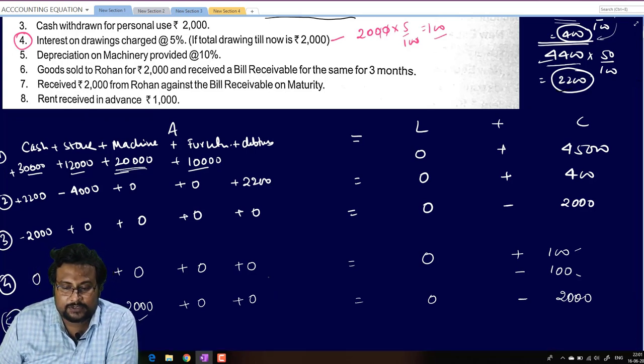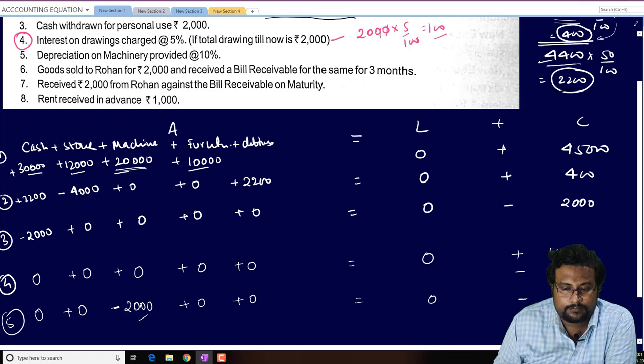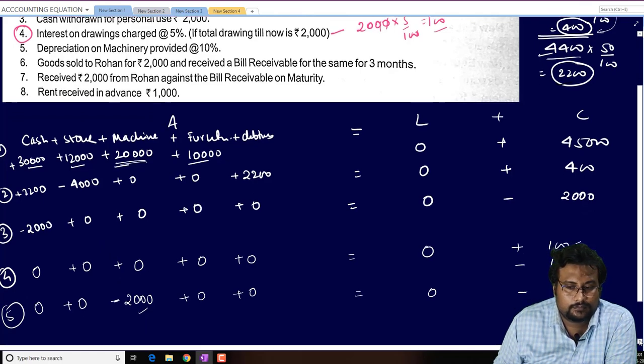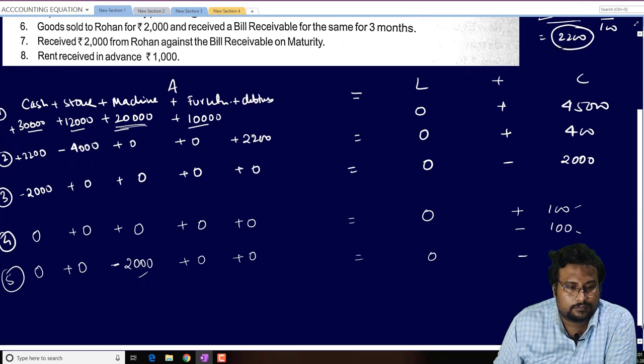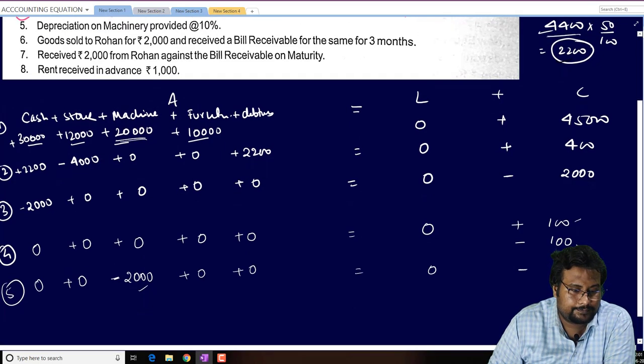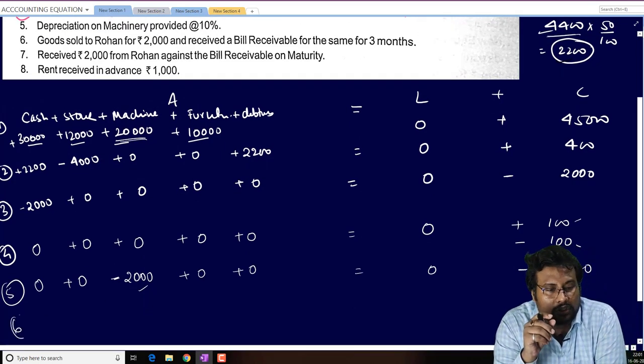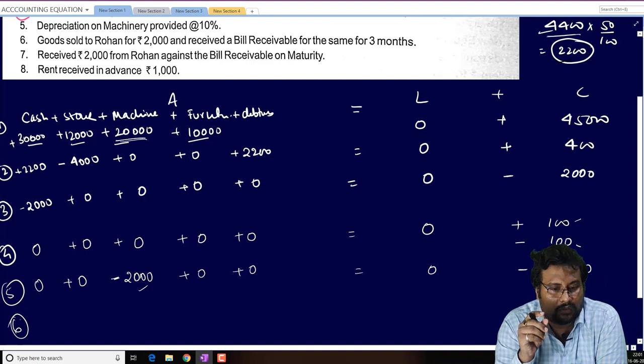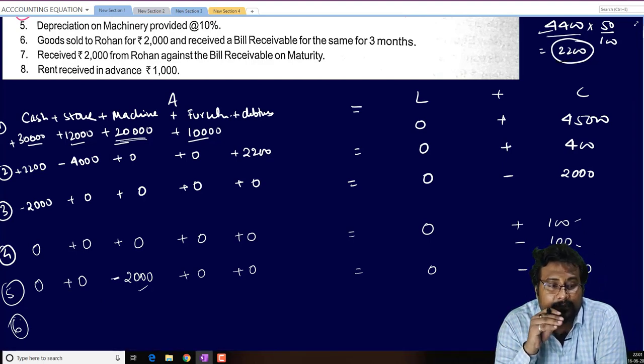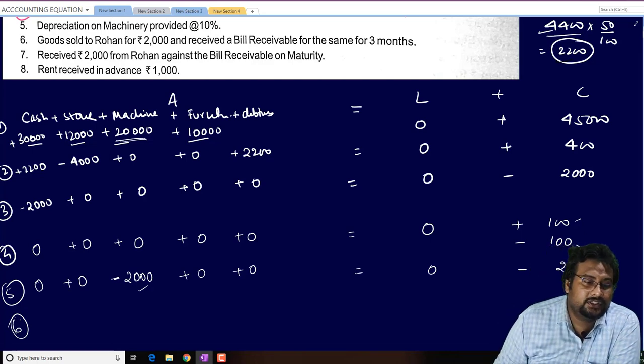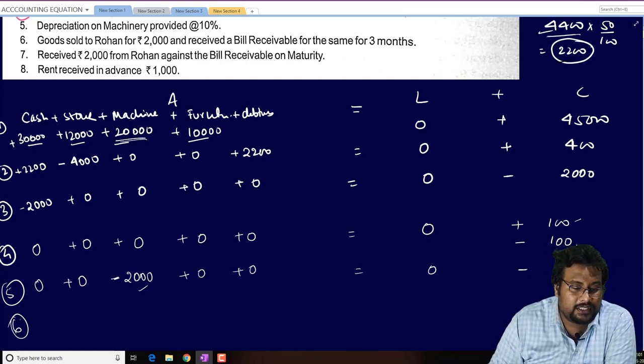Now the sixth one beta. Goods sold to Rohan for 2,000 and receive a bills receivable for the same for 3 months. It means in the 6th transaction, we sold the goods but we didn't receive any cash.